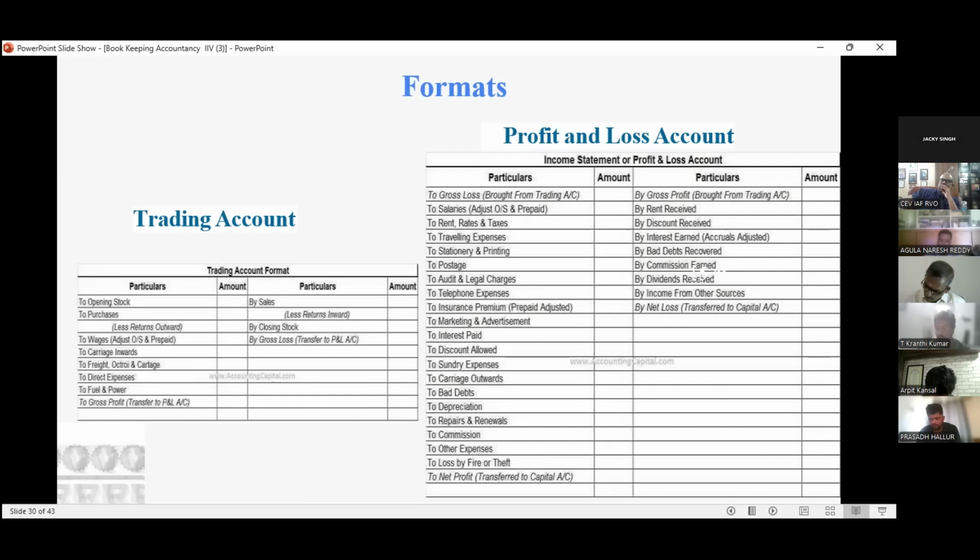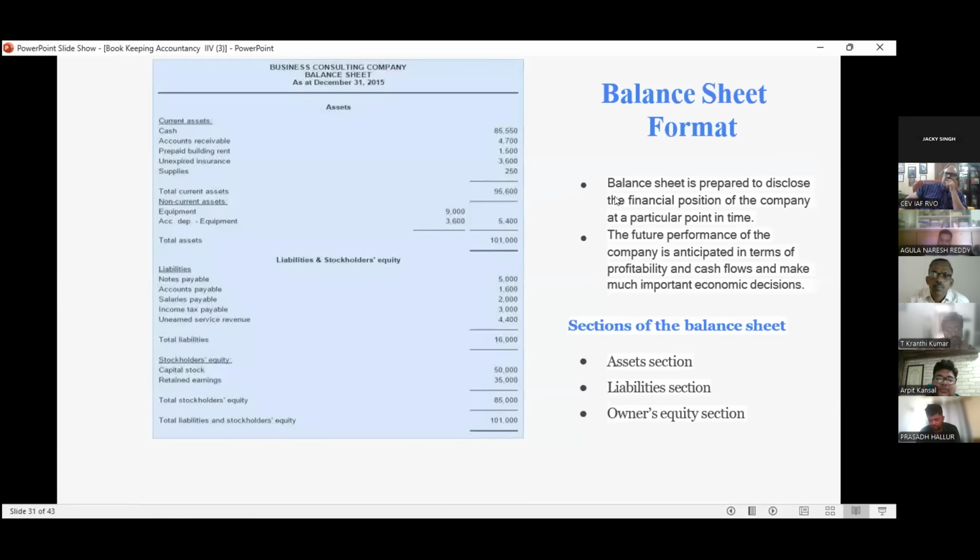The opening stock, direct purchase, wages, carriage inward, freight, direct expenses, fuel and power, by sales, by closing stock. These are all direct, related to production. And these are all indirect expenses and indirect income. That is profit and loss. In the final account, we have three parts. If there is a manufacturing concern, then trading. If there is no manufacturing concern, then two parts, profit and loss and balance sheet.